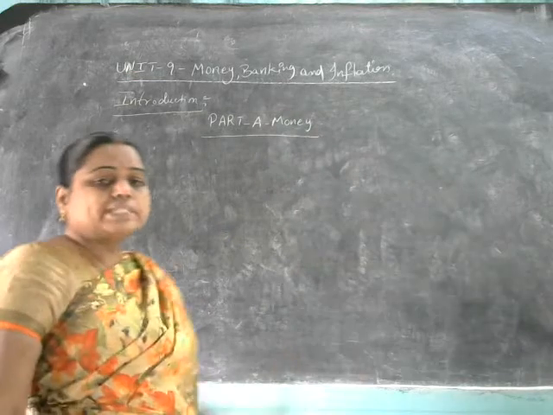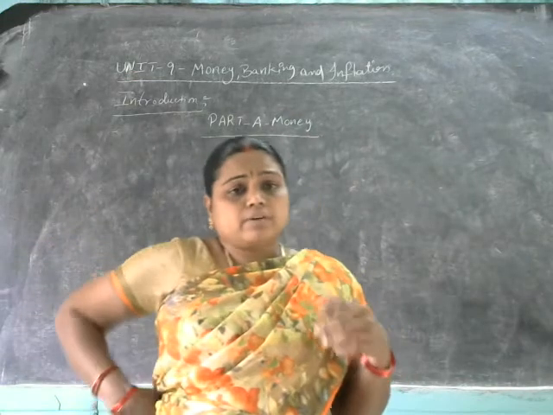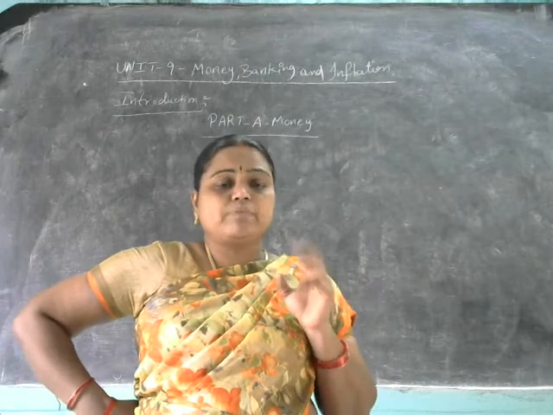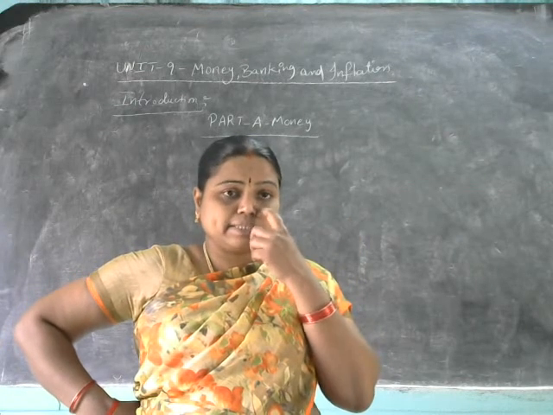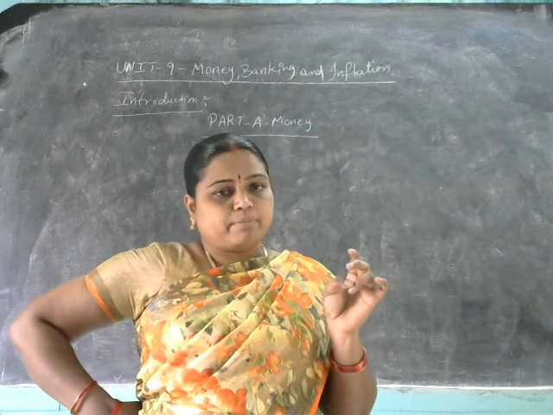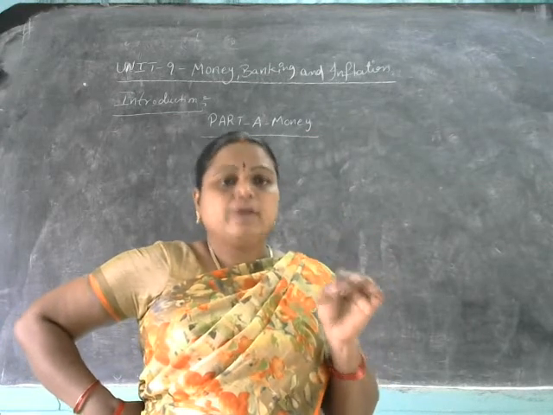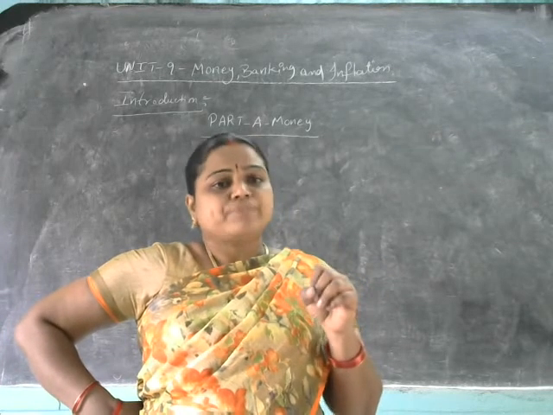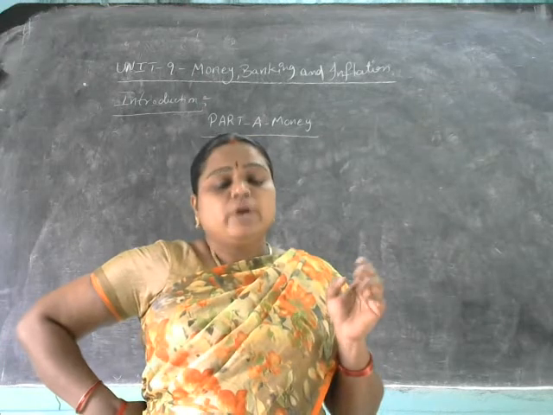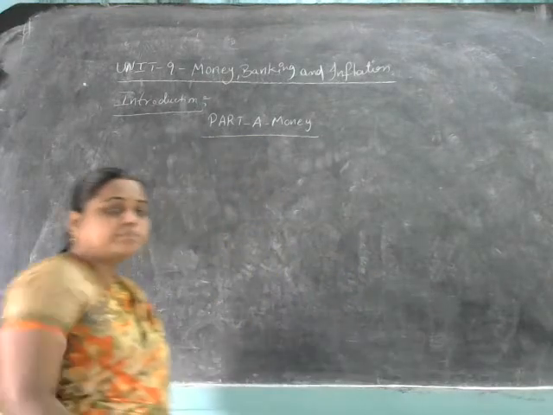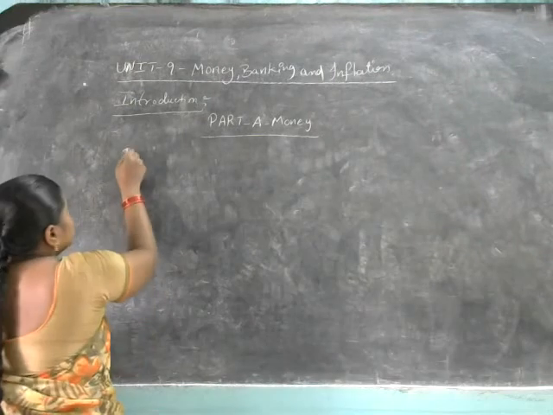For the convenience of the study, this unit, money, banking and inflation, has been divided into three parts, as we have discussed. Part A is related to money, part B is related to banking, and part C is related to inflation. So let us discuss the first part, money. Here, the concept of money, evolution and types of money. Let us learn the concept of money.